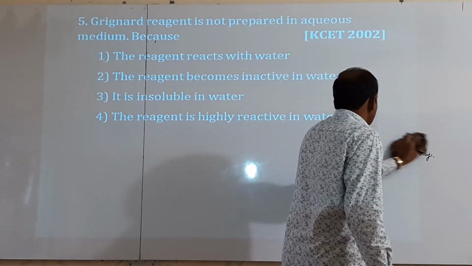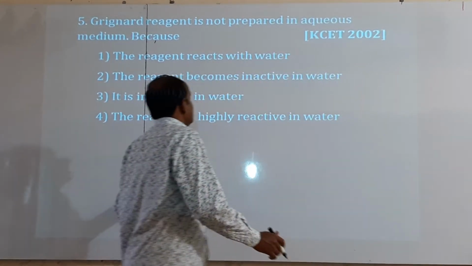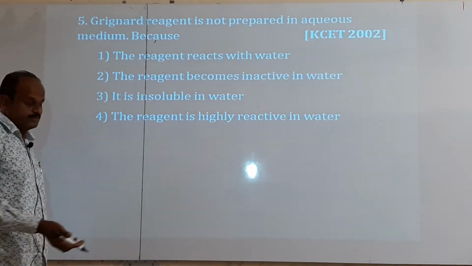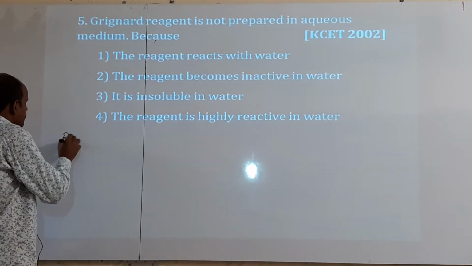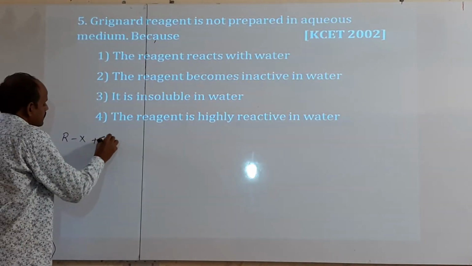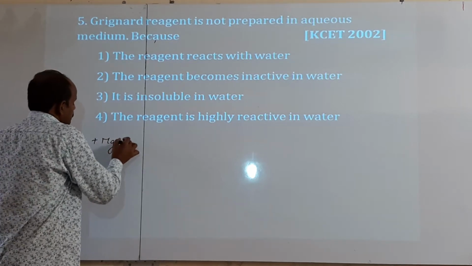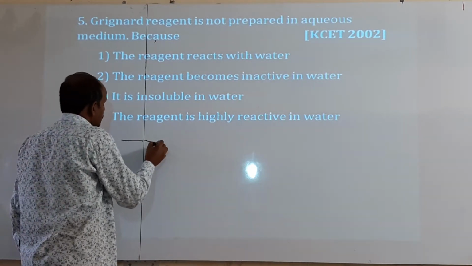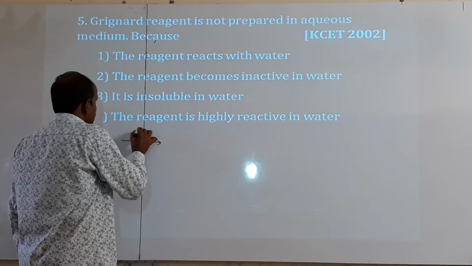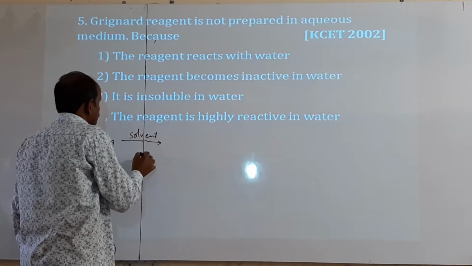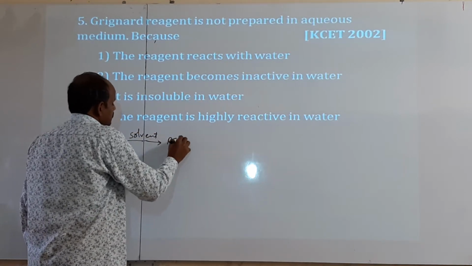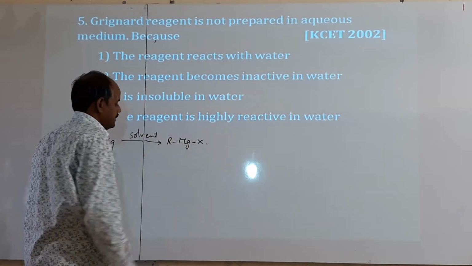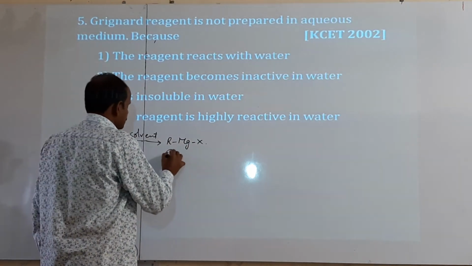But we do not use aqueous medium, means water, because if alkyl halide reacts with magnesium, a solvent is required, and it gives alkyl magnesium halide. It is the Grignard reagent.